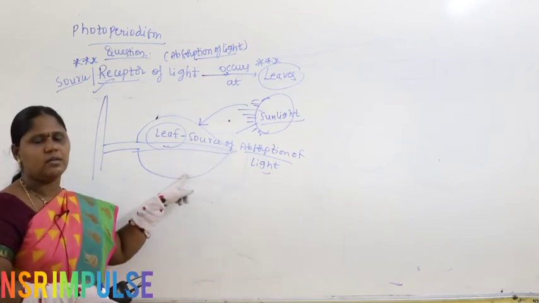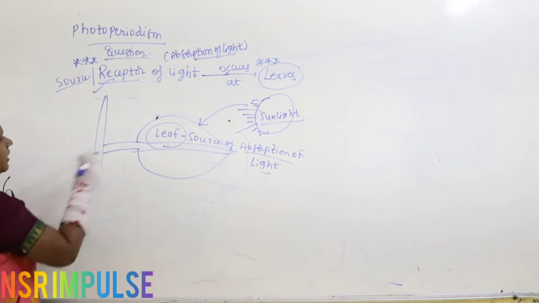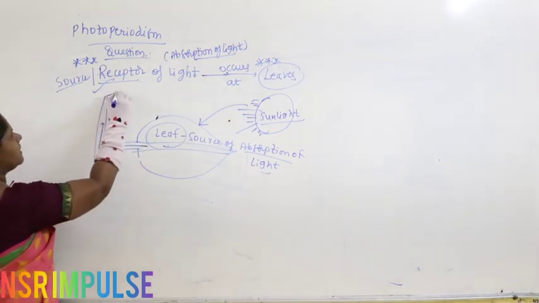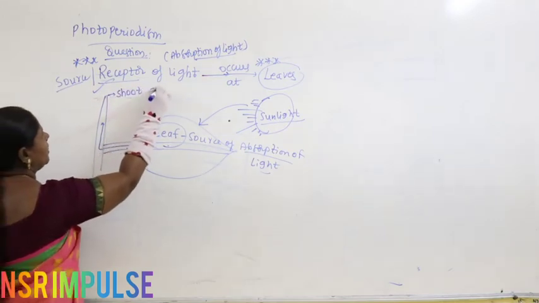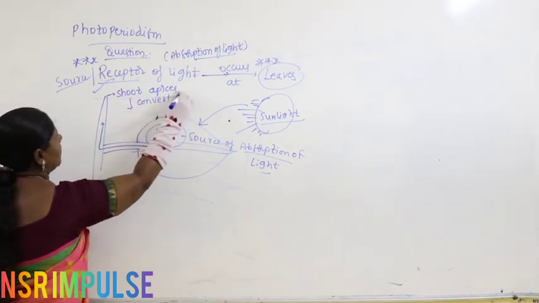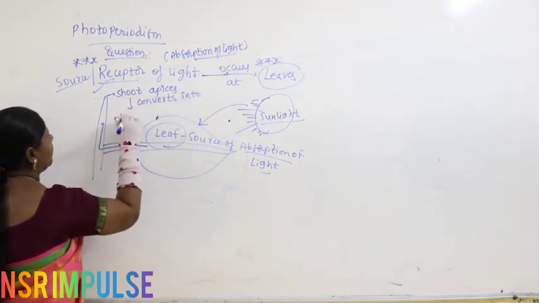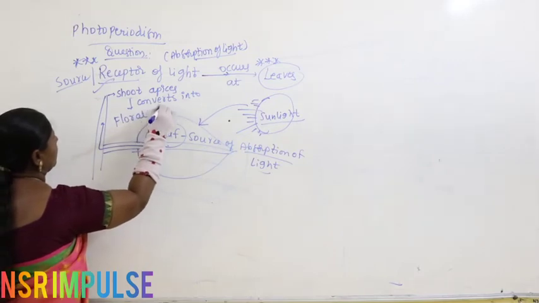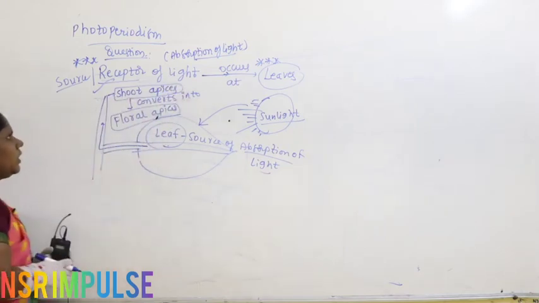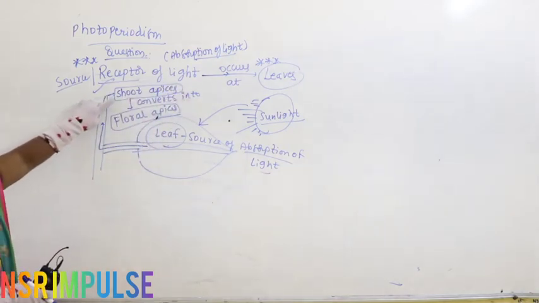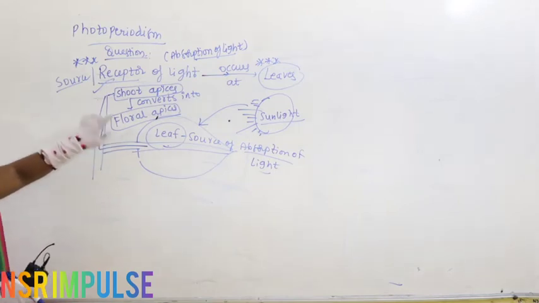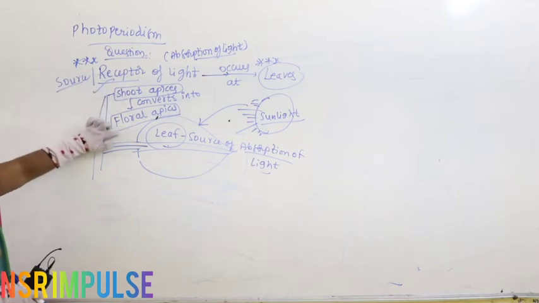The leaf takes the light, then what will it do? It will send the signal to the shoot apices. Then the shoot apices convert into floral apices. Okay, shoot apices convert into floral apices. I repeat again, shoot apices convert into floral apices.